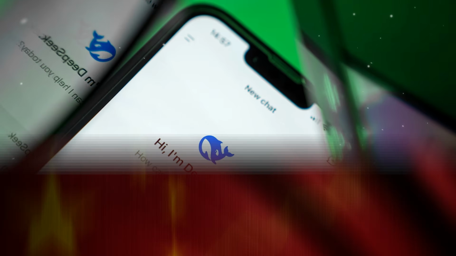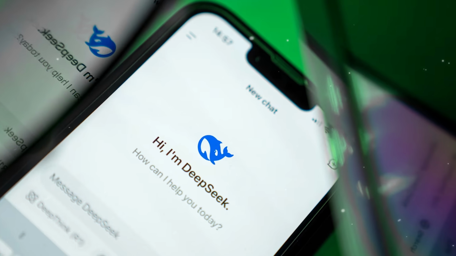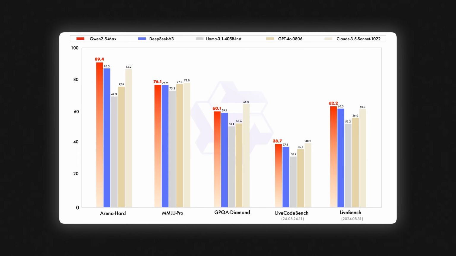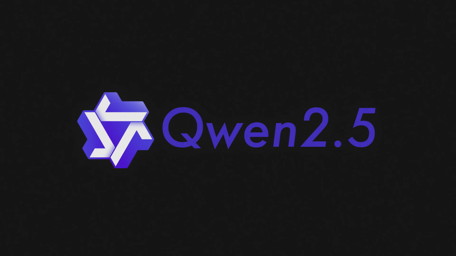Chinese companies are quickly taking over the AI market. Recently, we saw the buzz created by the startup DeepSeek. And today, we're going to take a look at another chatbot that's also showing brilliant results. Is ChatGPT done, or do new players still have room to grow?